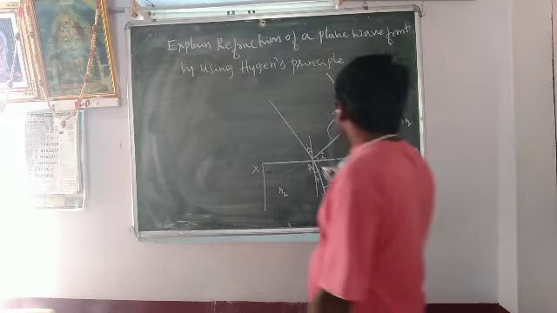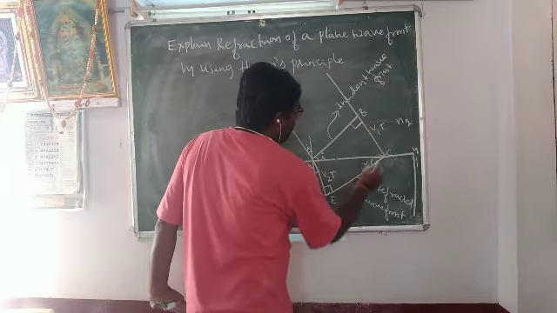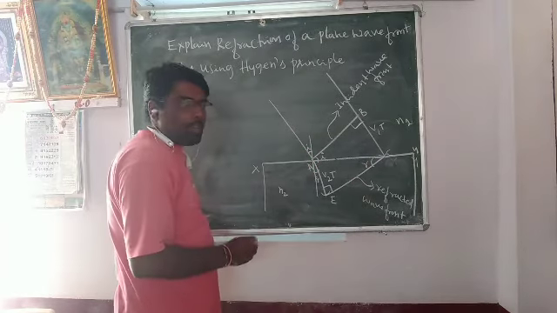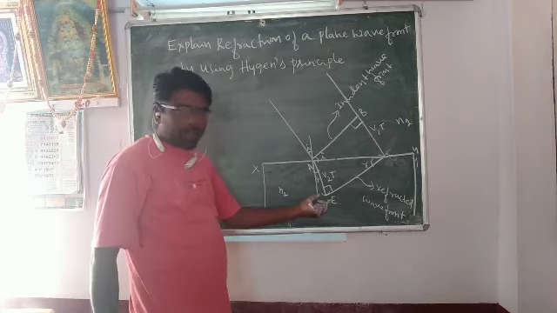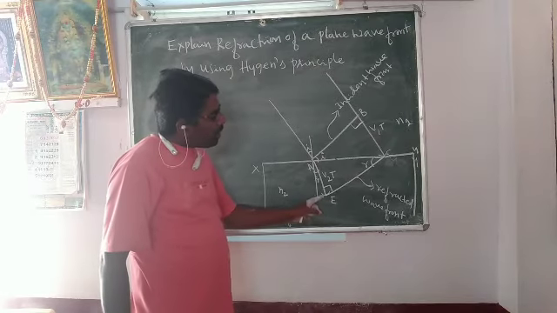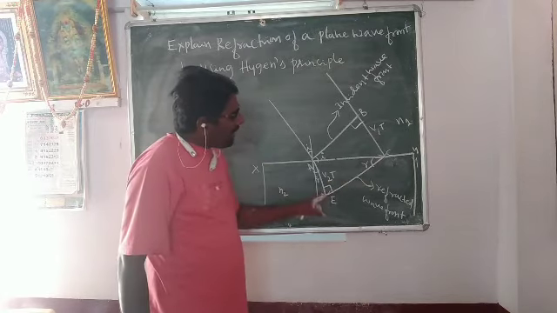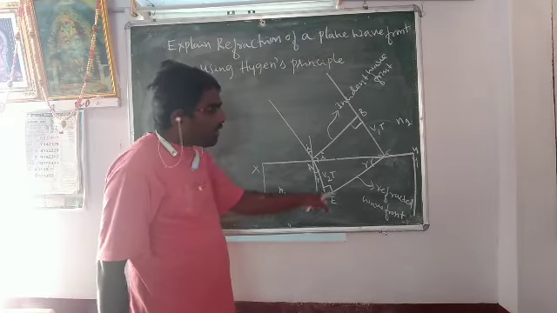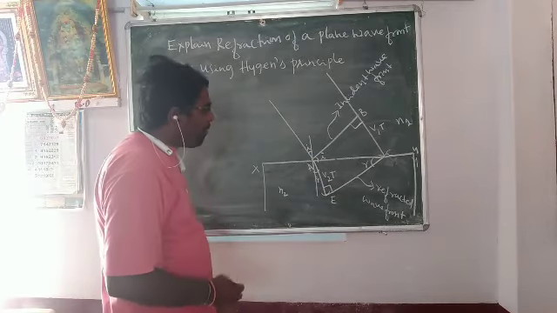The secondary wavelets from A to E and from B to C are in the same phase. In order to construct the new refracted wavefront, according to Huygens' principle, draw the tangent through E to C to get the new refracted wavefront. EC is the new refracted wavefront.